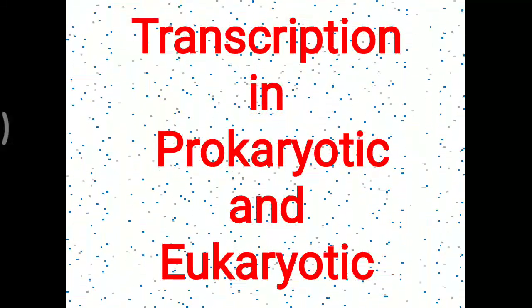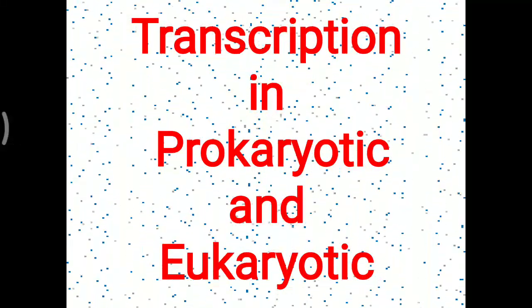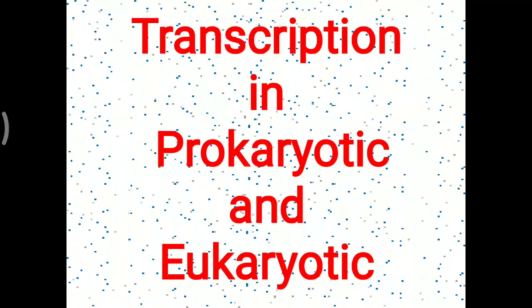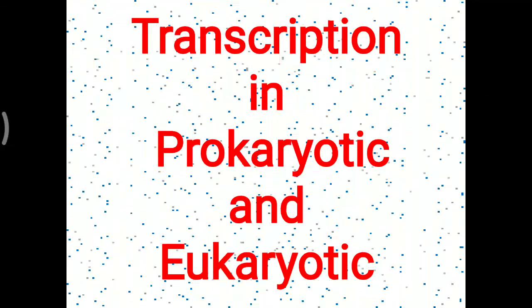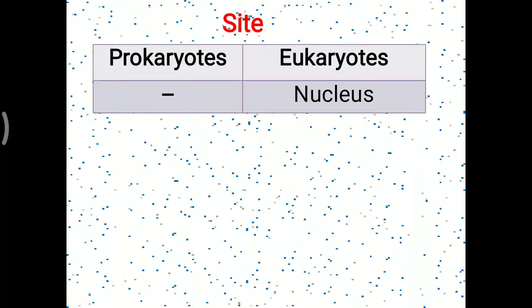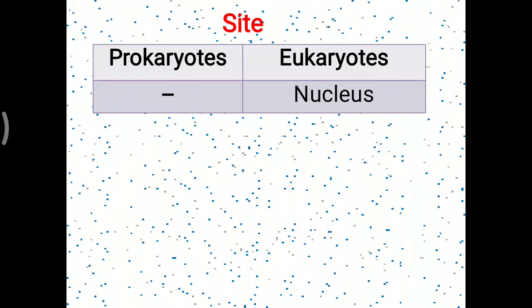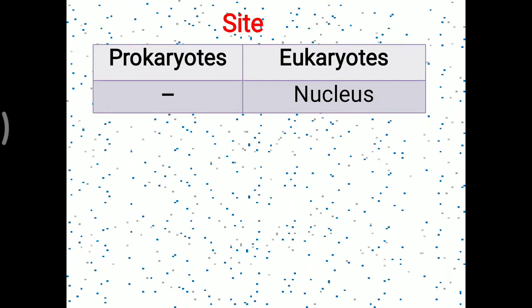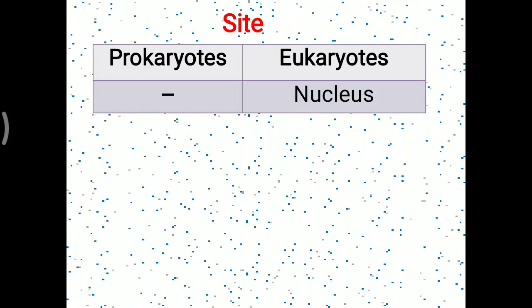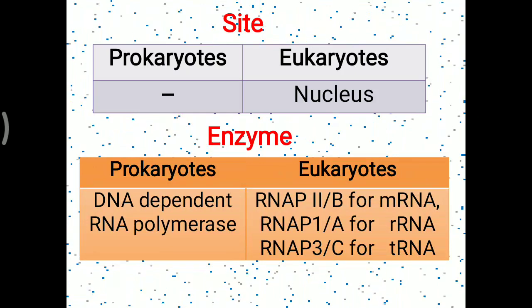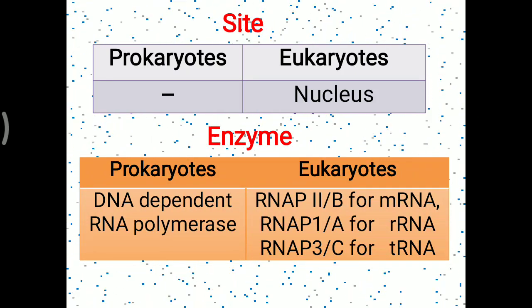Today's topic is about transcription in prokaryotic and eukaryotic cells. So we will look at what are the similarities and differences in relation to transcription in these two different types of cell, prokaryotic and eukaryotic. First, in relation to the site. In prokaryotic cells, there is no differentiation of the cell organelles, so in general, transcription occurs inside the cell, while in eukaryotic cells, transcription occurs particularly inside the nucleus only.